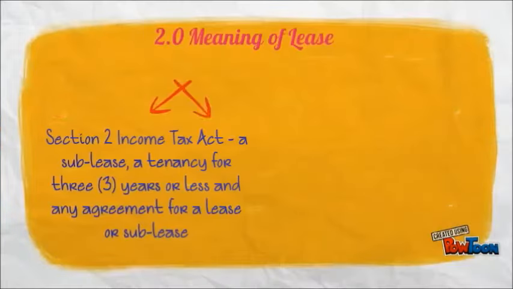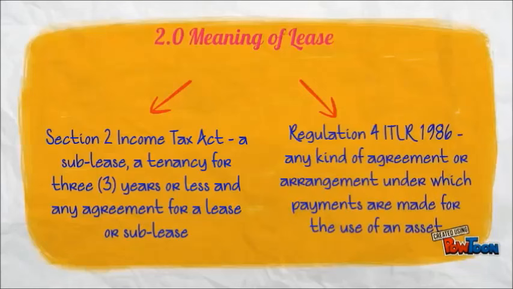First of all, let's understand the meaning of lease. According to Section 2 of the Income Tax Act, a lease includes a sublease, a tenancy for 3 years or less, and any agreement for a lease or sublease. While Regulation 4 of ITLR 1986 states that a lease is any kind of agreement or arrangement under which payments are made for the use of an asset.